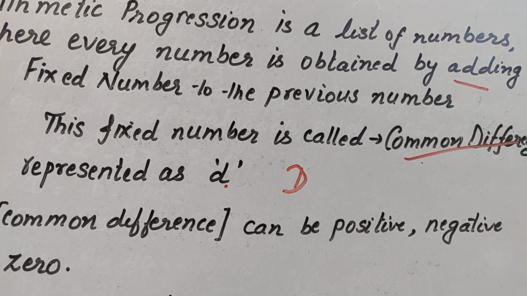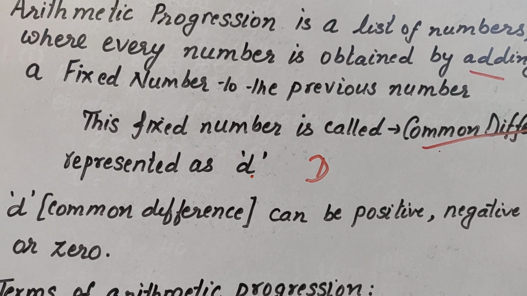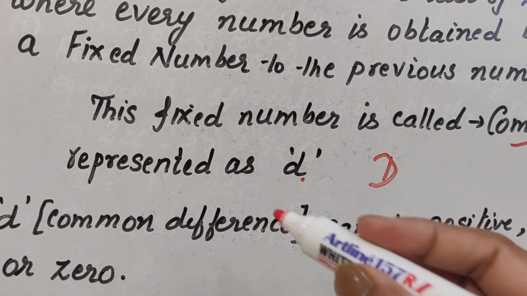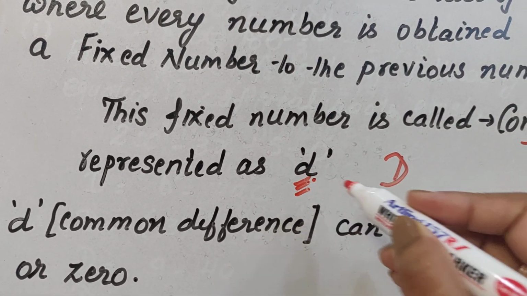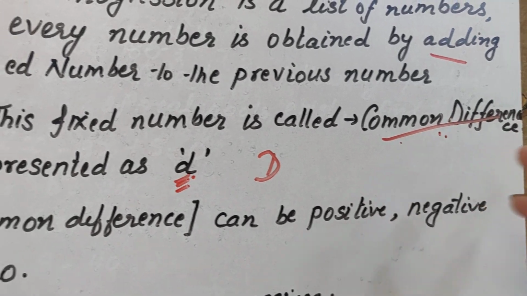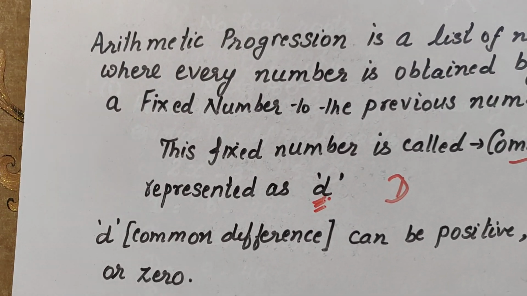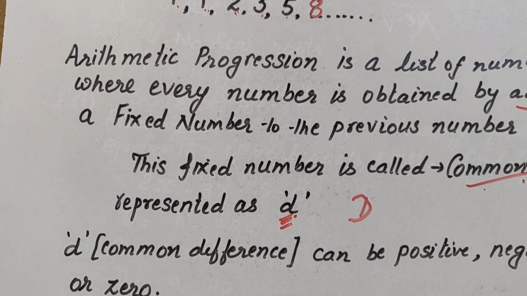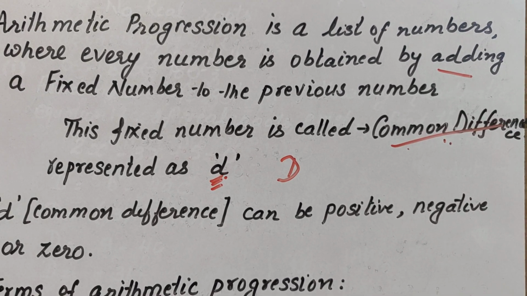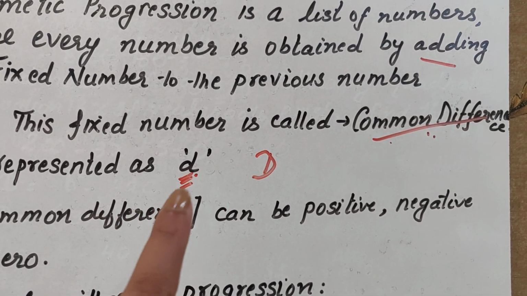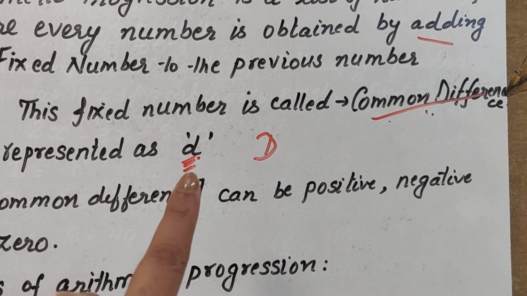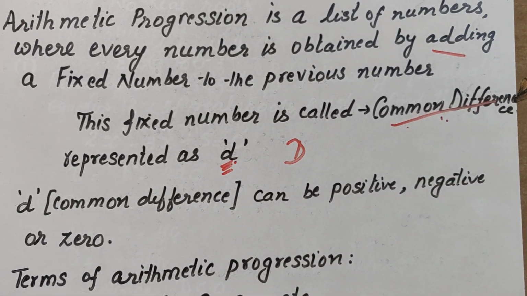Here also it is d. We use small d for this common difference. The fixed number which we are adding to the previous number is called small d, and the meaning of small d is common difference.